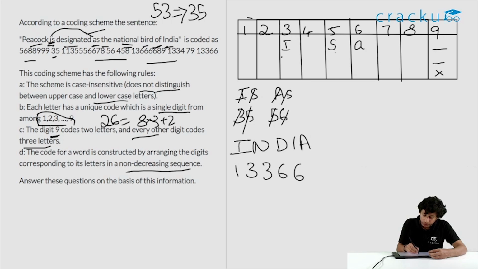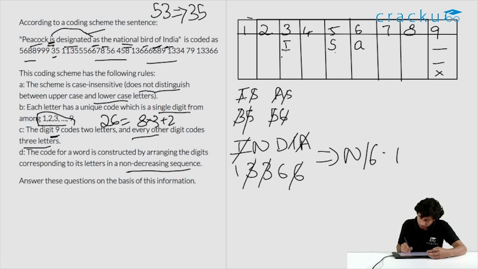So right now we know that I stands for 3. So we have 2 I's here. Those 2 3's you can cancel. We have A stands for 6. So A and 6 we can cancel. Now we have confusion between N and D. So this implies that N or D, either of them is 1 or 6.